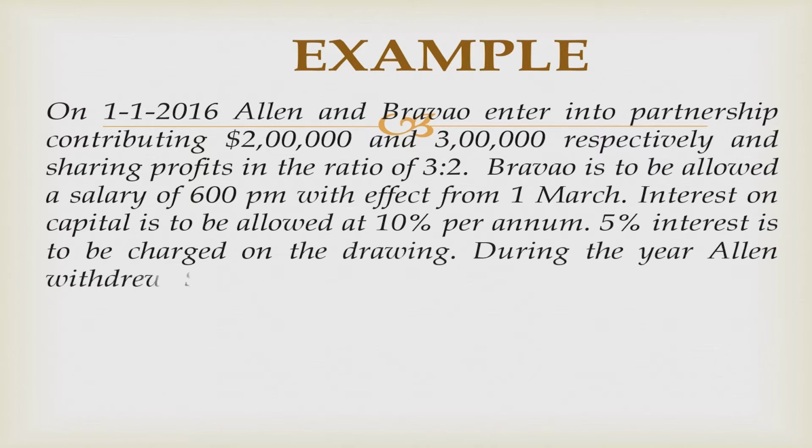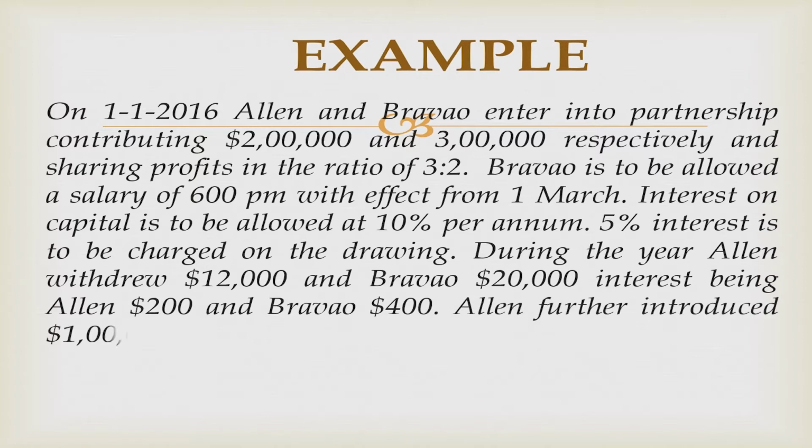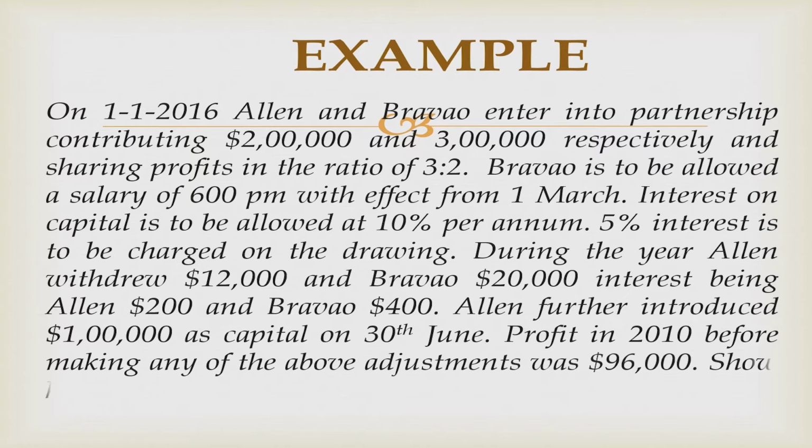Interest on capital is to be allowed at 10% per annum. 5% interest is to be charged on the drawings. During the year, Allen withdrew $12,000 and Bravo $20,000, interest being Allen $200 and Bravo $400. Allen further introduced $1 lakh as capital on 30th June. Profit in 2016 before making any of the above adjustments was $96,000. Show how the profit is to be distributed.